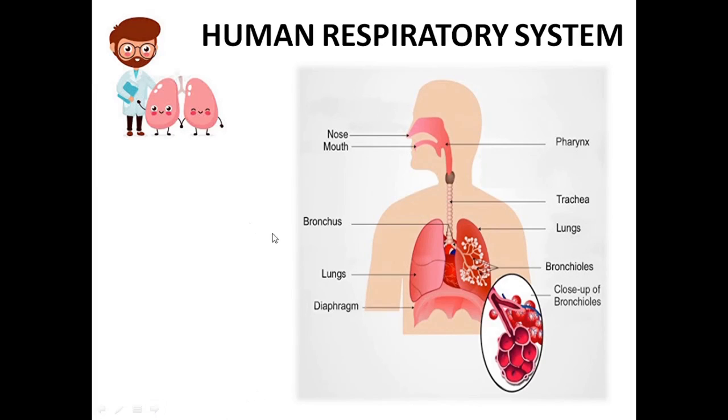Now in the picture it is very clear that the alveoli and the bronchioles, this area, what do we call this? That's the lungs. The lungs are present in the thoracic cavity, and they are spongy elastic bags consisting of bronchi, bronchioles and alveoli. They are spongy because the alveoli are sac-like structures. So the bronchi, bronchioles, and alveoli collectively make up our lungs.